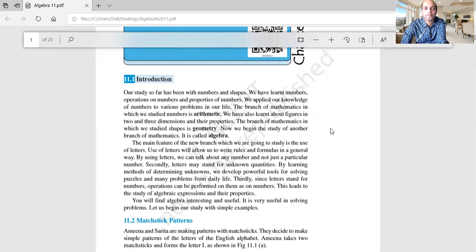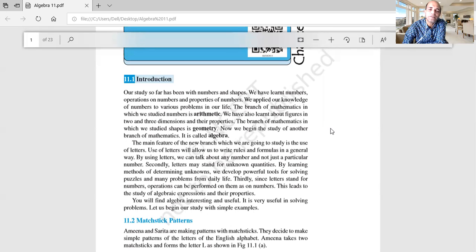Okay, good. You see, we have learned numbers, operations on numbers, and also properties of numbers. In our first chapter, we learned about whole numbers and natural numbers. We also learned about the properties of numbers. What are they? Closure property, associative property, commutative property, distributive law, identity.